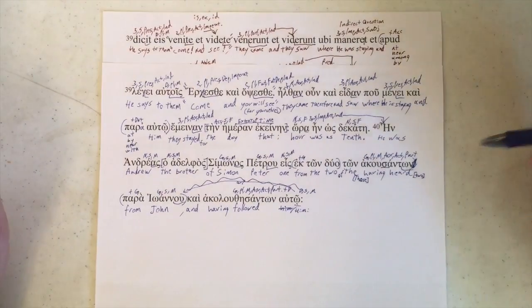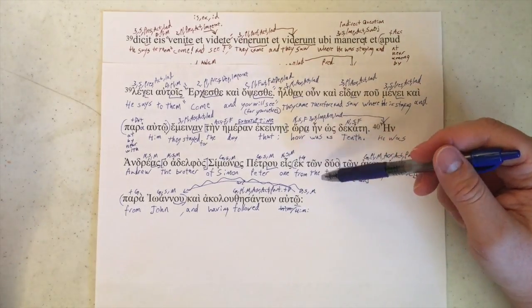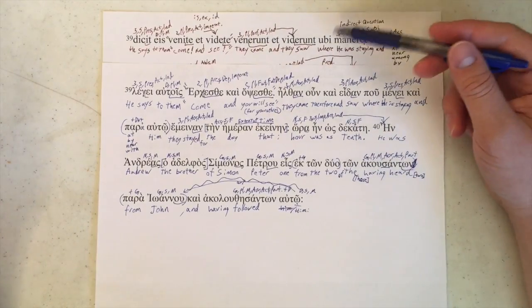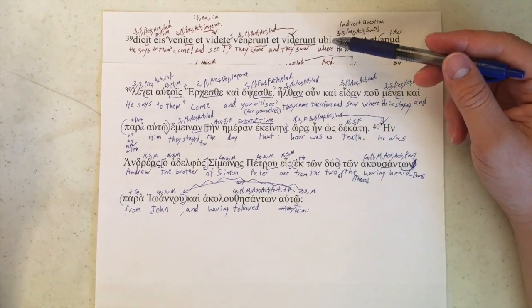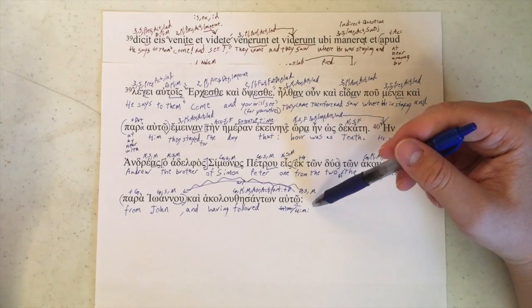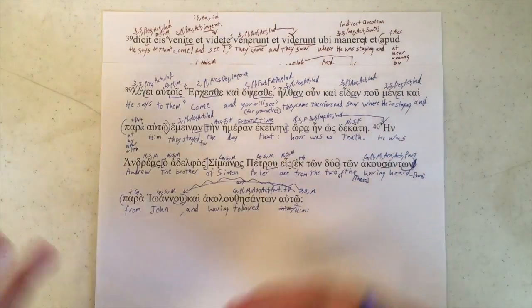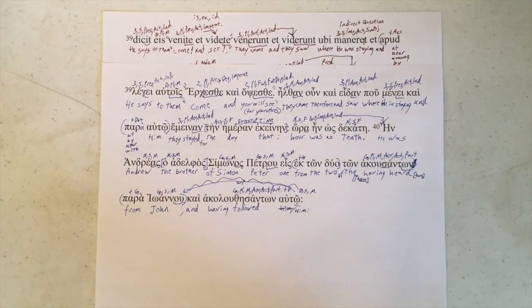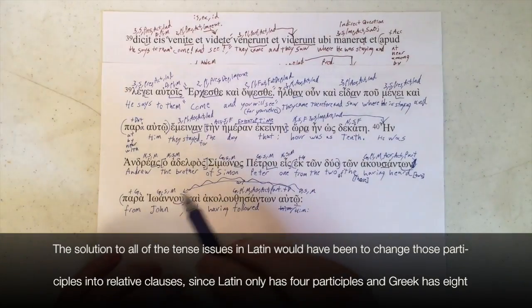In our previous section, the Latin was having some serious problems keeping the same or related tenses in the participles. We had a lot of aorist participles in the Greek, but we had present participles in the Latin. We had a pluperfect verb in the Greek and then an imperfect verb in the Latin, which are two very different ideas. And then in one instance, which is very strange, we had a present participle in the Greek and a perfect participle in Latin, so tense was all wonky there. Let's go ahead and take a look at the text.